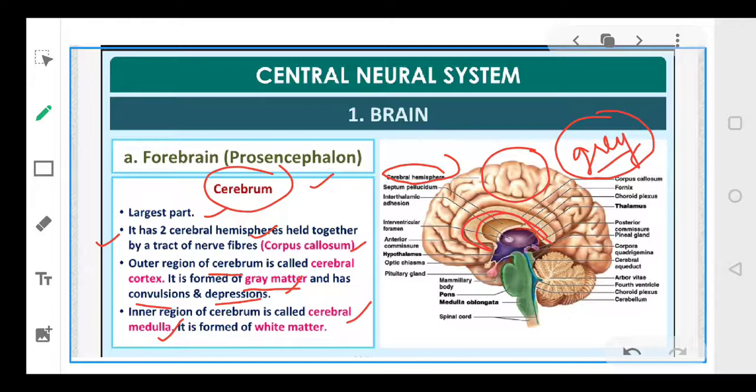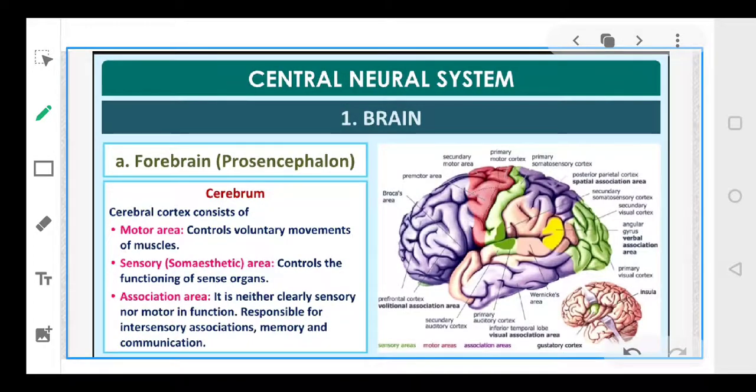So cerebral cortex is referred to as gray matter, while the medulla part is thought to have the white portion, that is called white matter, right? Clear, everyone? Okay, let's move further. Now coming to the further, this cerebrum portion, it consists of motor area. इसके अंदर एक motor area है. Functions की बात कर रहे हैं हम आपके forebrain के, right? So it basically has a motor area.